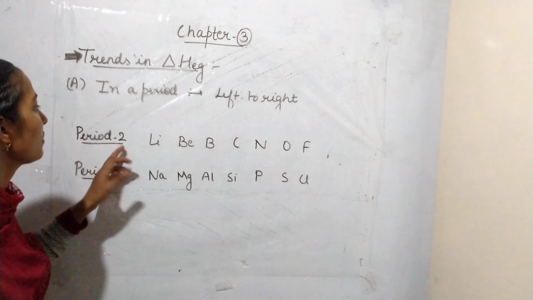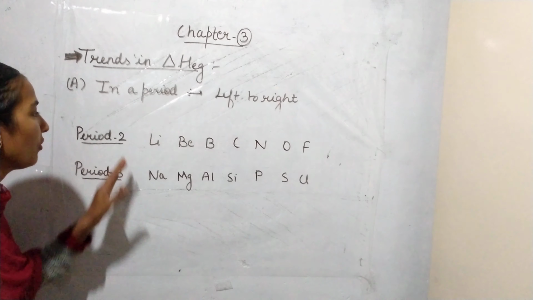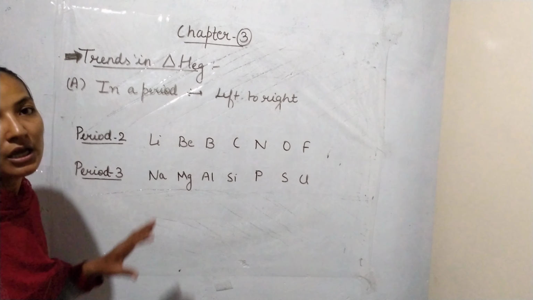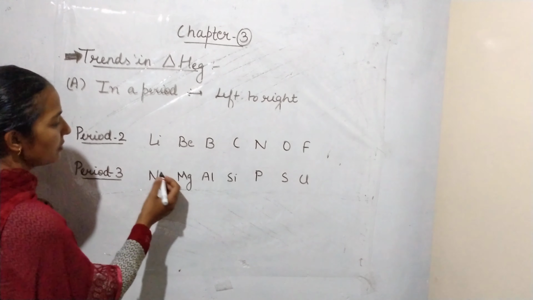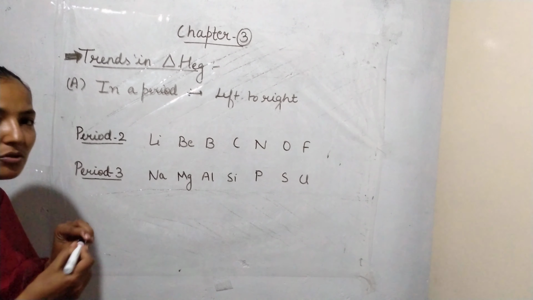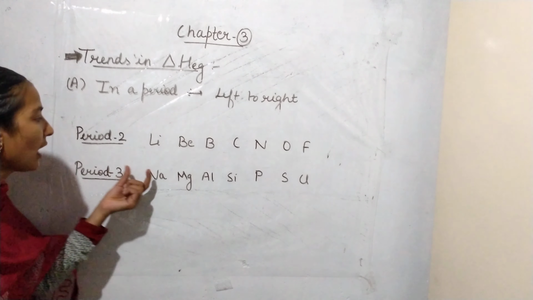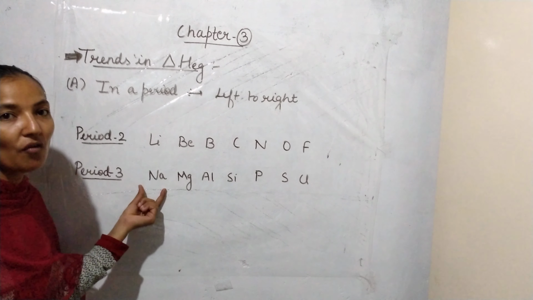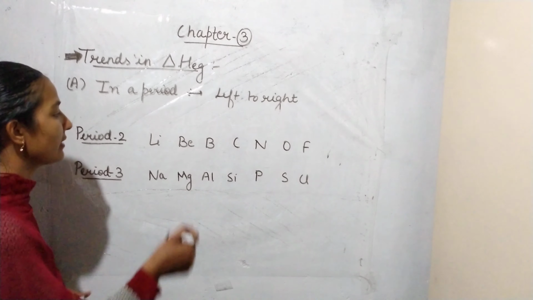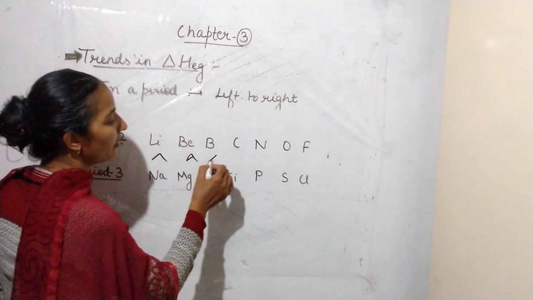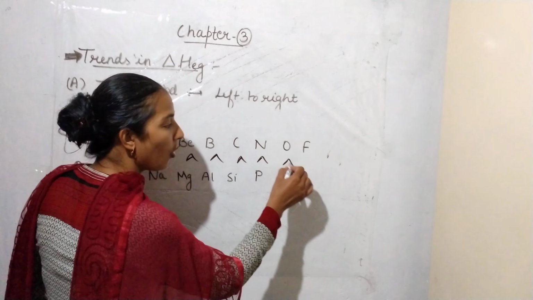In this case, while moving from period number 2 to period number 3, among lithium, sodium and so on, you have to remember that the electron gain enthalpy of period 3 is exceptionally greater as compared to period number 2, for all the elements.